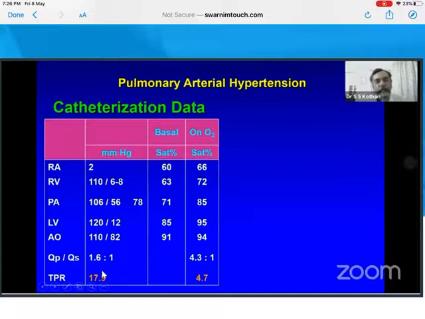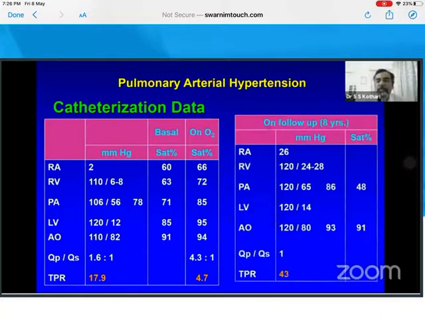Whenever you have a very plummeting fall in PVR, this is not real. Half of the time it is because you did not calculate the dissolved oxygen. Actually, this is a topic by itself. But just for completing PAH in congenital heart disease, if your baseline PVR is very high and if it plummets with oxygen, you do not get this patient operated thinking of these numbers. These numbers are not real. Because this patient came after VSD closure and he was worse off. As you know, Eisenmengers are better than a closed VSD if they develop PVR, develop severe pulmonary vascular disease.